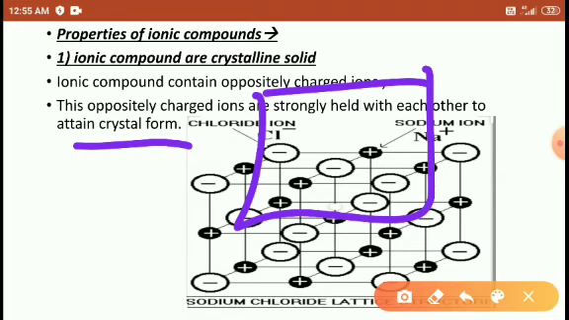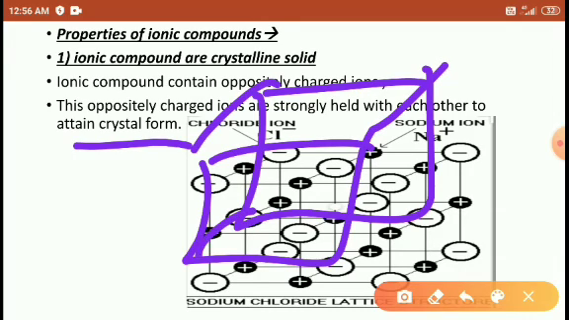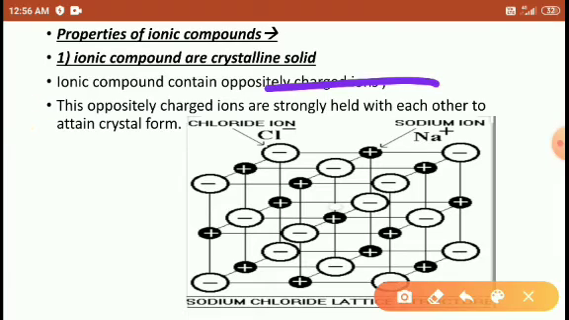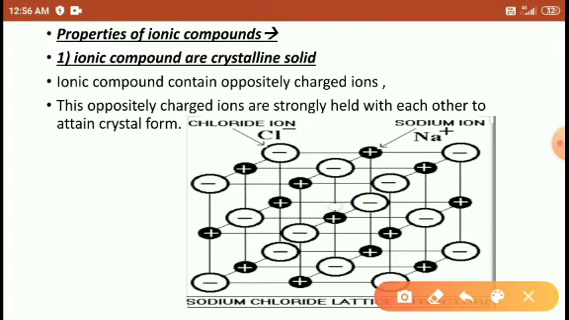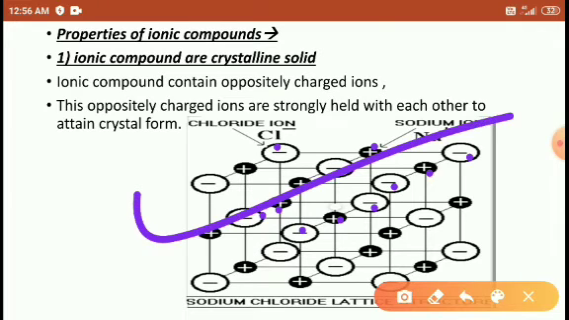So salt is very hard in nature. Why is it hard? Why is it strong? Because the salt crystal is hard in nature because it contains oppositely charged ions: positive sodium, chlorine, again chlorine, sodium, chlorine, sodium, and so on. Oppositely charged ions are strongly held with each other. So that's why it attains this crystal form. This is the structure of the crystal.